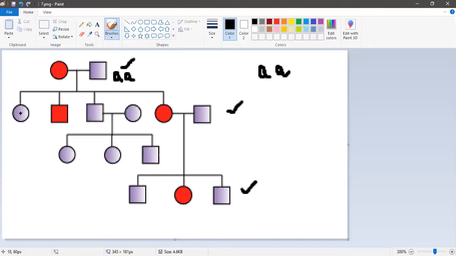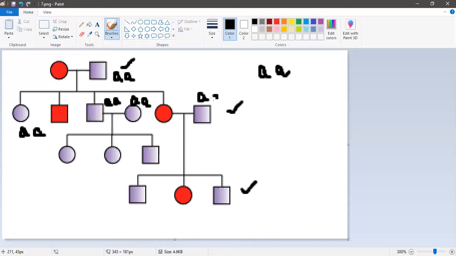This is also unaffected. So it will be having small a. This is also having small a. This is also having small a. Like this, you can go for this. Okay. Now let me talk about the affected individuals. This is also small a.